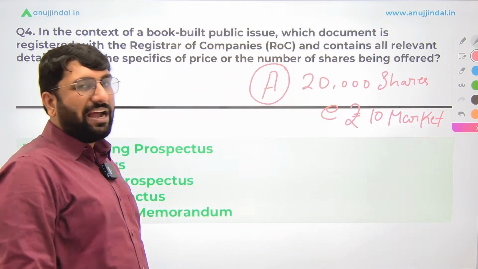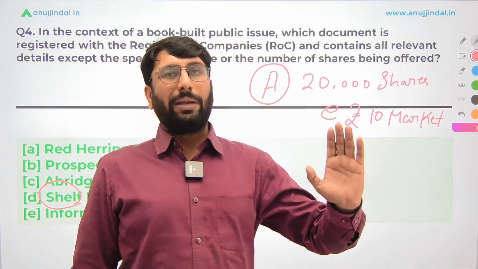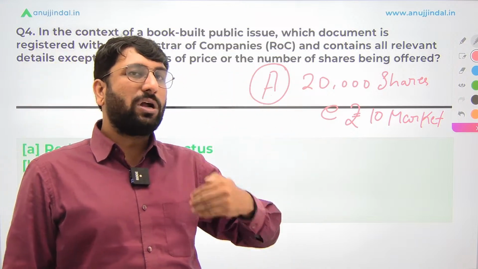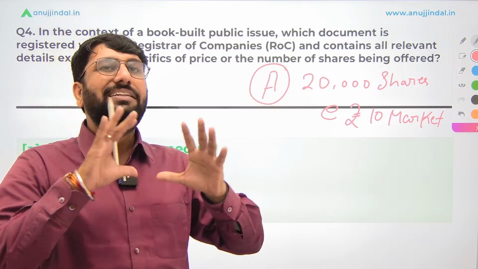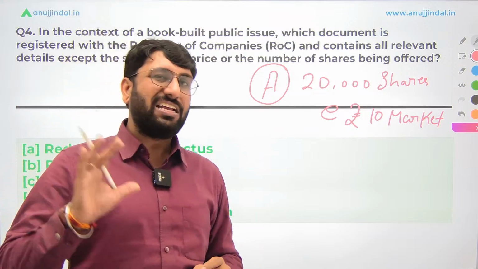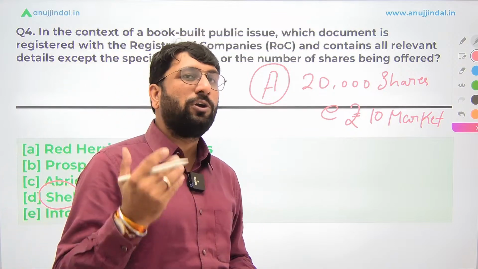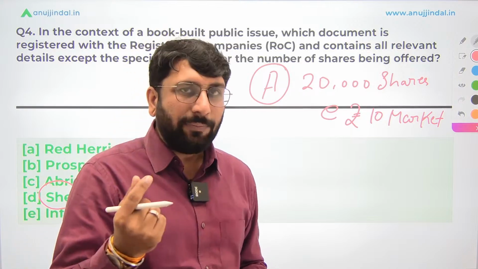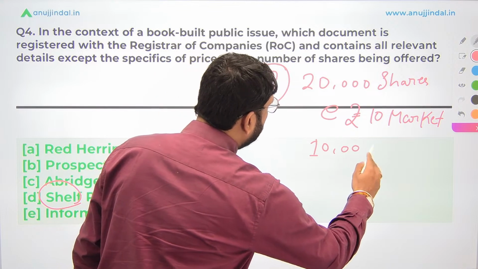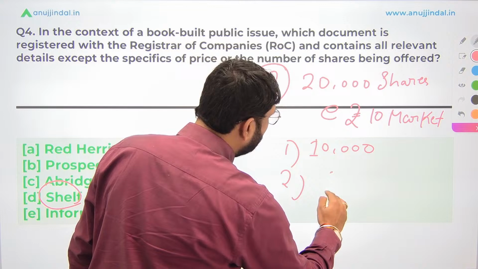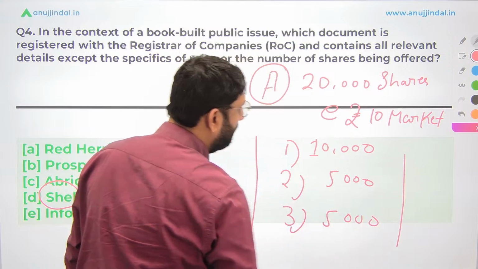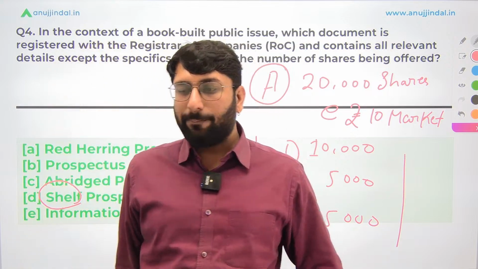But what they have decided is that they're not going to issue all the 20,000 shares at once in the market. सारे के सारे जो shares है वो एकदम से market में नहीं निकालेंगे. They're going to come up with 2-3 issues over the years, but all the other details such as the number of shares or the price of the shares are going to remain constant. Every financial aspect of the shares is going to remain constant. It is just that instead of one time, multiple times they're going to come out with the issue. For example, first issue 10,000 shares, second issue 5,000 shares, third issue again 5,000 shares. This entire process is happening in a period of 1 year.